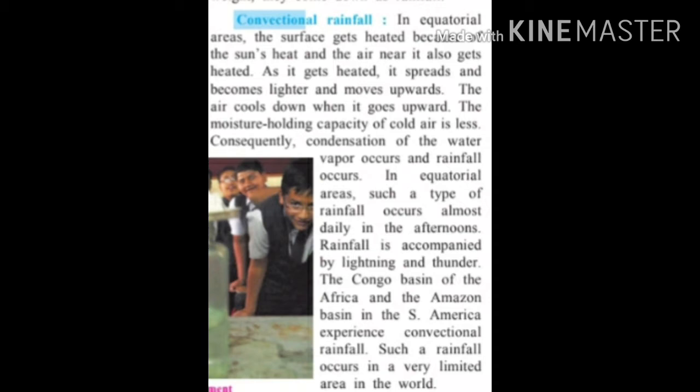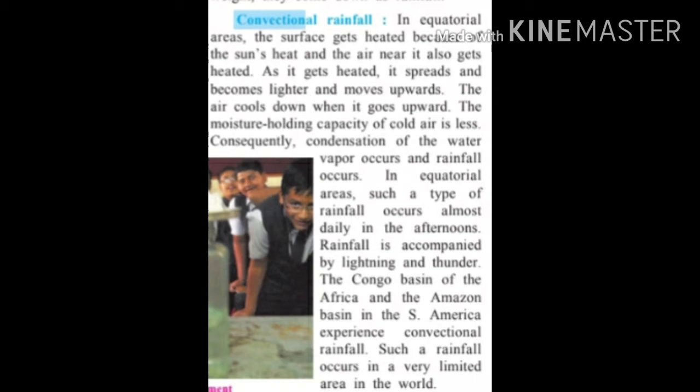Because of the high temperature, air which is near the equatorial region gets heated. As the air gets heated, it spreads, becomes lighter and moves upwards. Air cools down as it goes upward, and as it goes upward, the moisture-laden capacity of cold air is reduced.